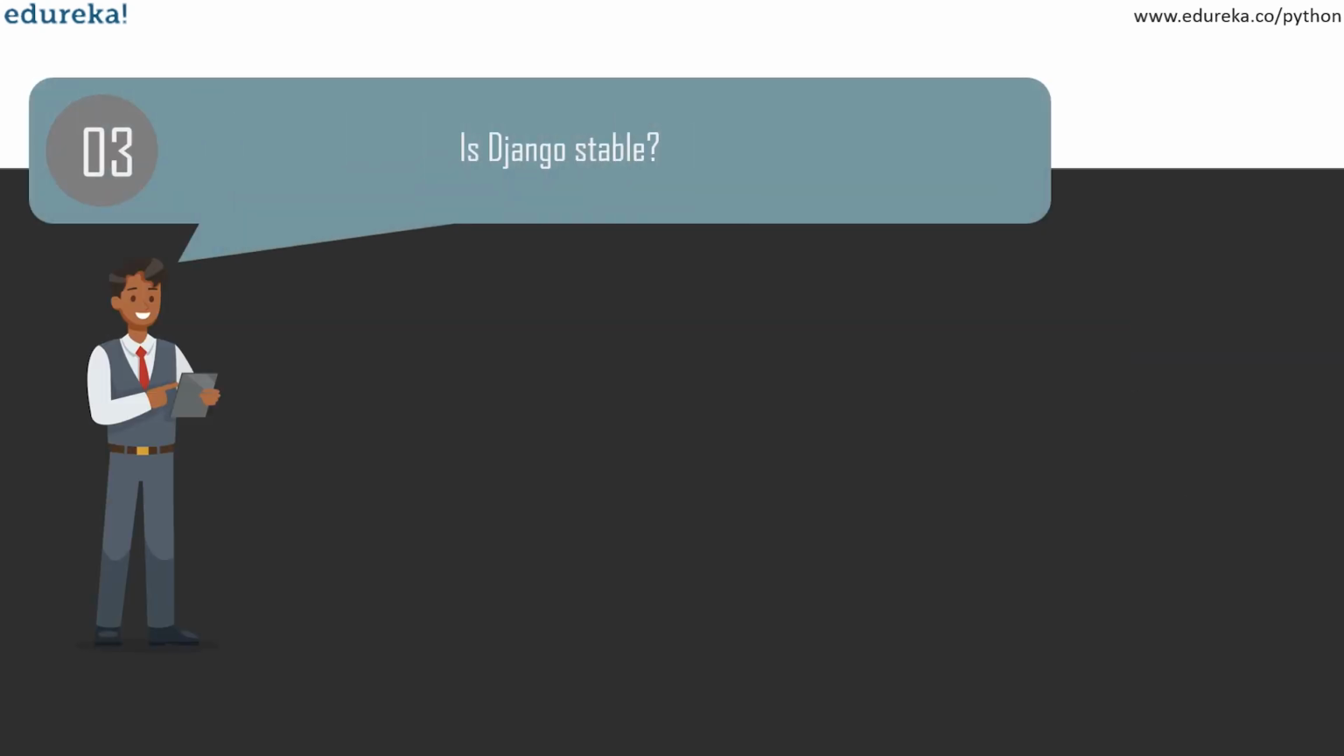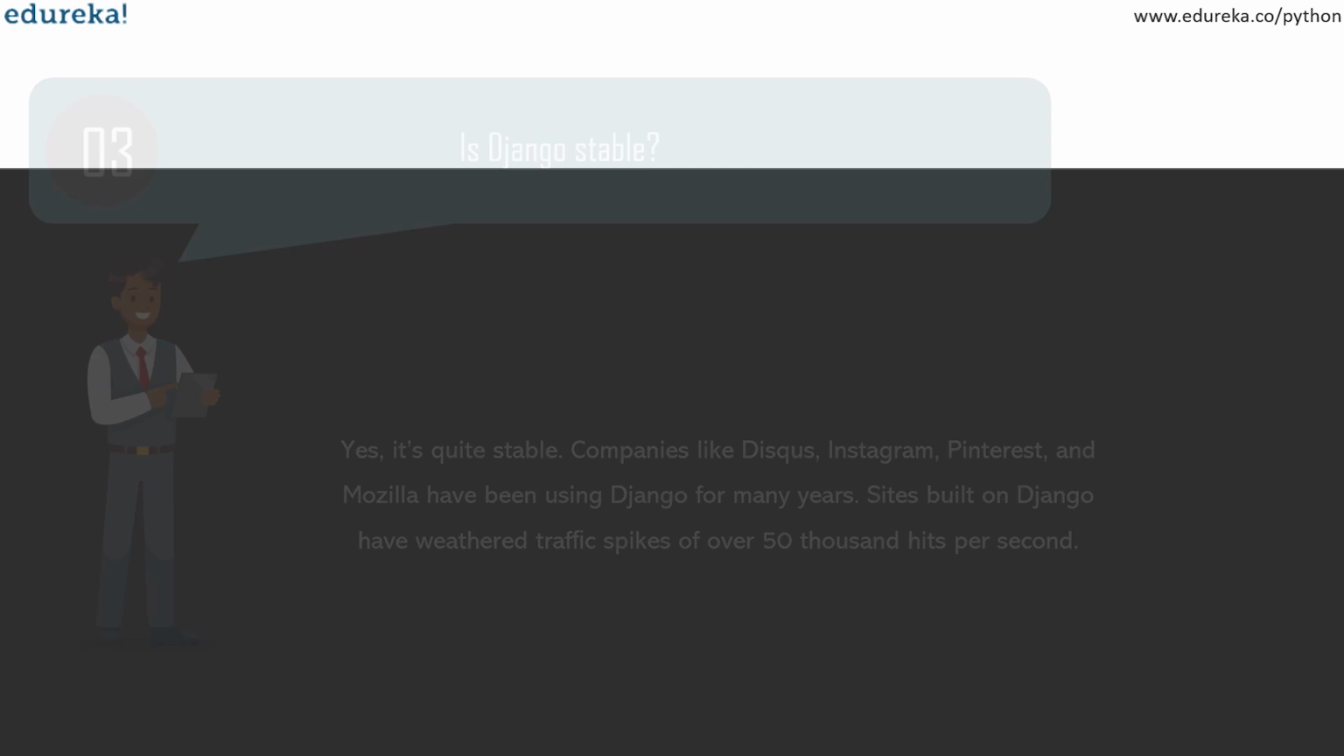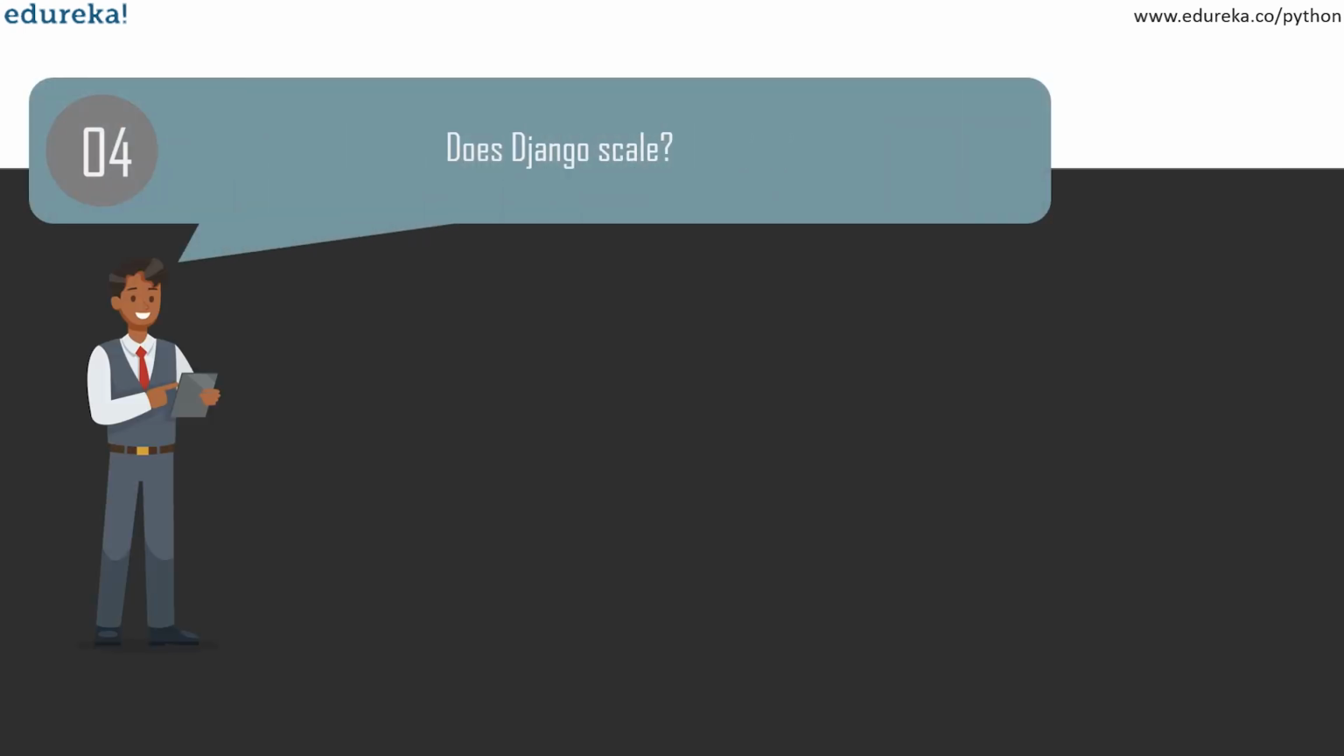Another very common question is whether Django is stable. Yes, it's quite stable. Companies like Disqus, Instagram, Pinterest, and Mozilla have been using Django for many years. Sites built on Django have weathered traffic spikes of over 50,000 hits per second. Okay, so now moving on.